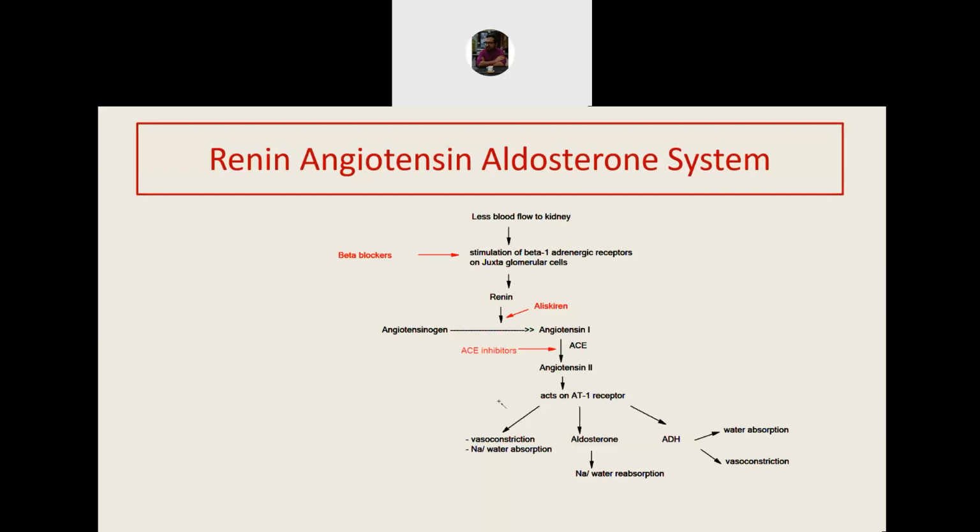The activity of angiotensin 2 can be blocked by angiotensin receptor blockers like losartan. The activity of aldosterone can be blocked by aldosterone antagonists like spironolactone.